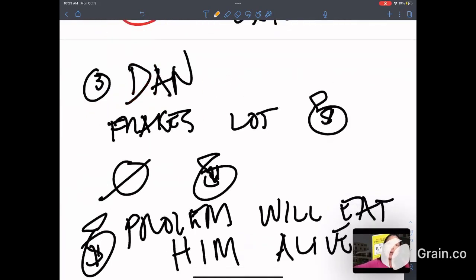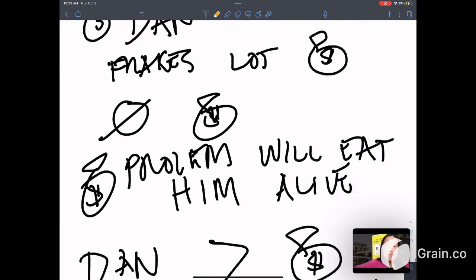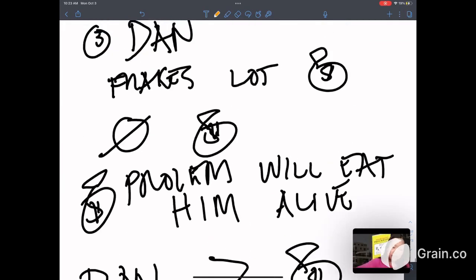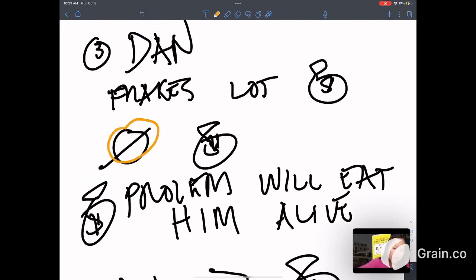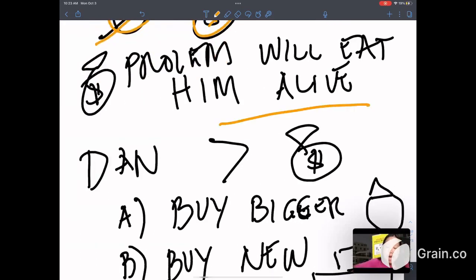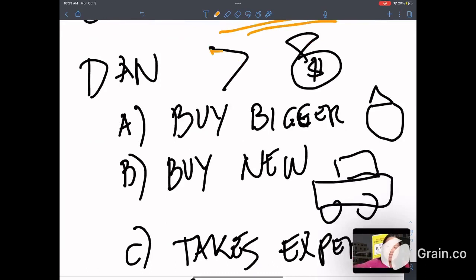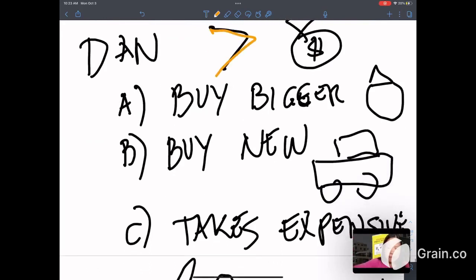Third, Robert in the book gave an example of his friend. His name is Dan. Dan makes a lot of money. Now, if he does not make a lot of money, his money problem will eat him alive. Why? Because when Dan makes more money, he buys a bigger home.